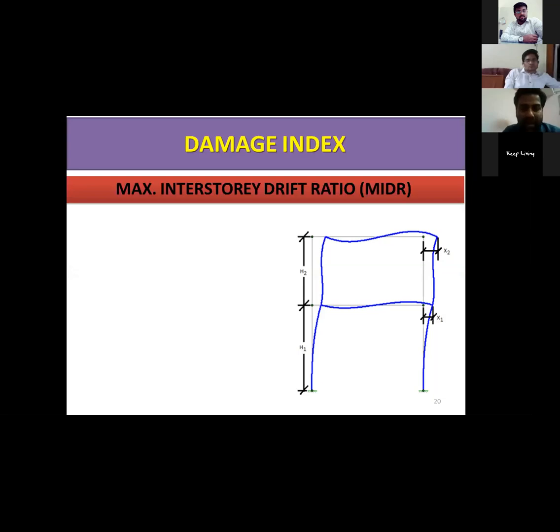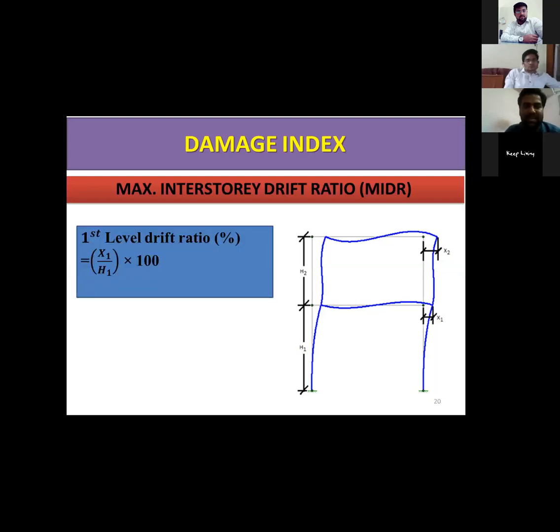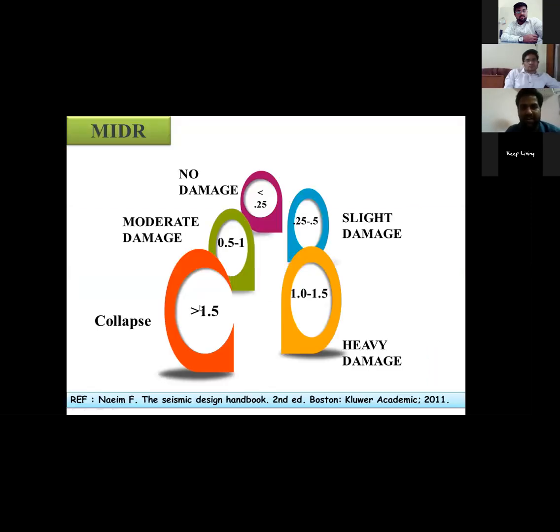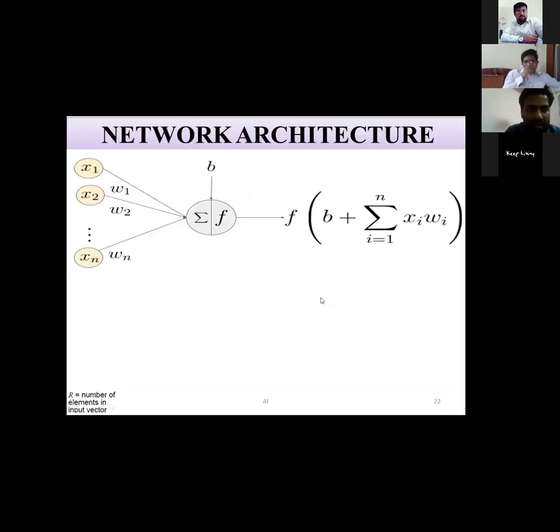The output parameter, that is the damage index, we have selected as maximum inter-story drift ratio. MIDR is defined as the difference between displacement of two floors divided by height of that floor. And for a given building, we have selected the maximum value of MIDR for our study. So these are the different values of MIDR, and I have taken this from this reference. If our MIDR is less than 0.25, then it will be no damage. If it is greater than 1.5, then it will be collapse, and accordingly other values.